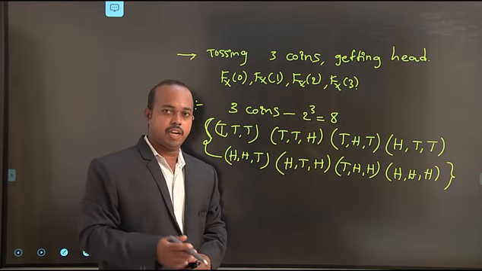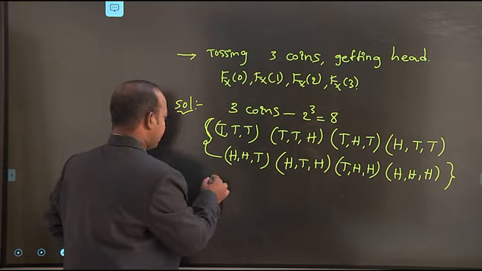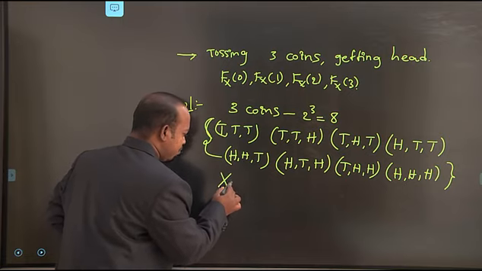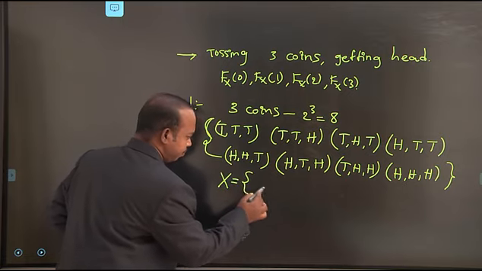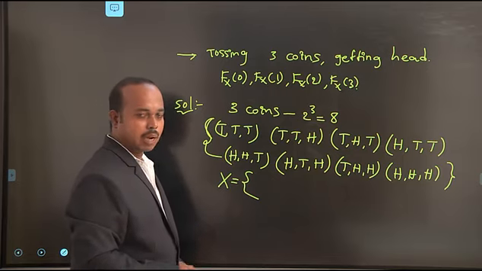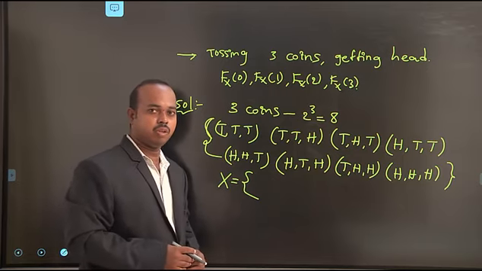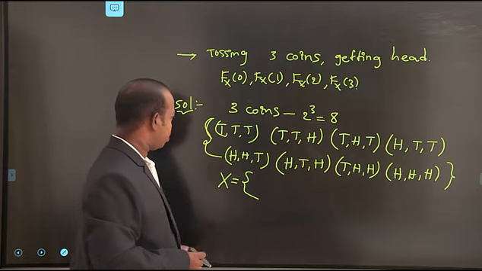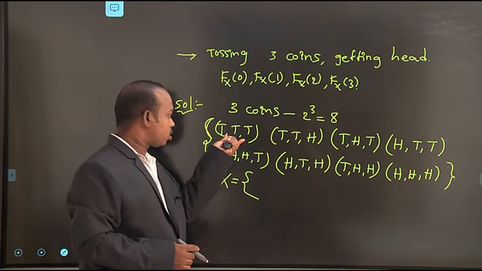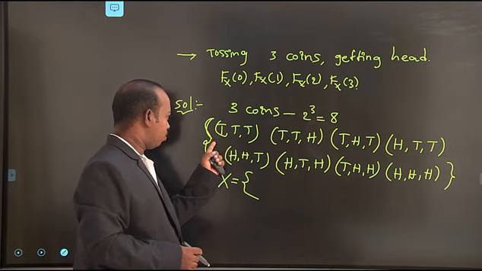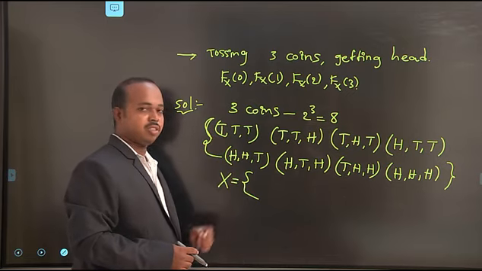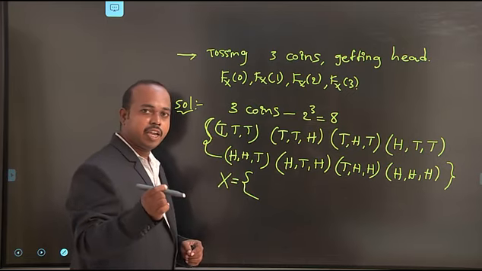First, we write the discrete random variable capital X. The first value is 0 heads. The 0 heads occurs only in the first outcome, which has 3 tails and doesn't contain any head.